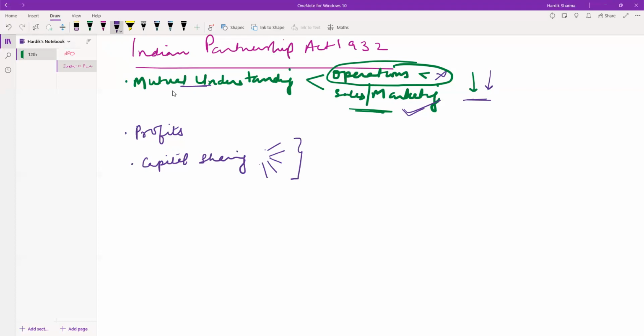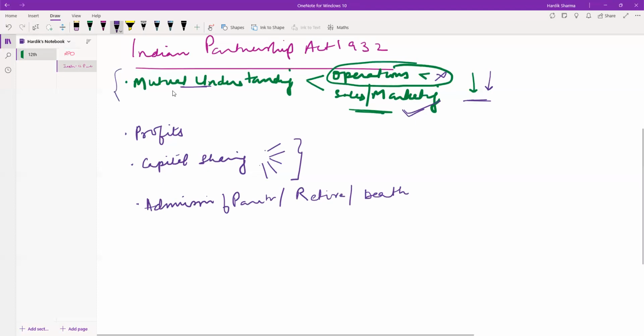These are the main principles of the Indian Partnership Act 1932. The Indian Partnership Act also details how the firm will deal with admission of a partner, retirement, then death of a partner, and so on.